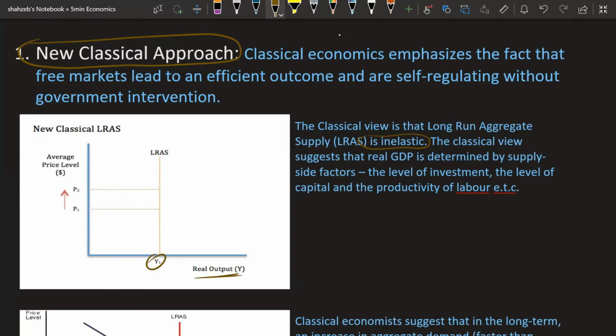The new classical approach suggests that real GDP is determined by the supply side factors, that is the level of investment made in an economy, or the level of capital, and the productivity of labor over a period of time. So this can be shown through a diagram, where your PED is perfectly inelastic, or equal to 0.